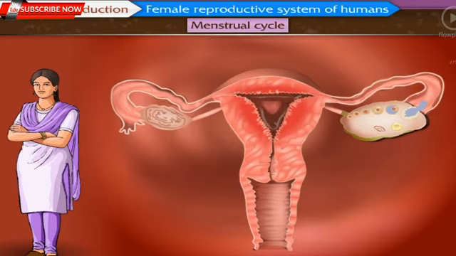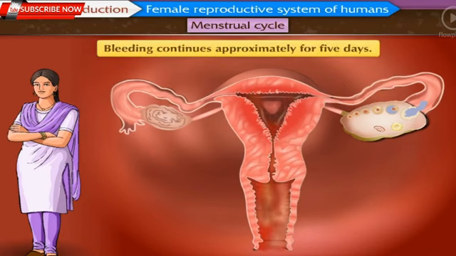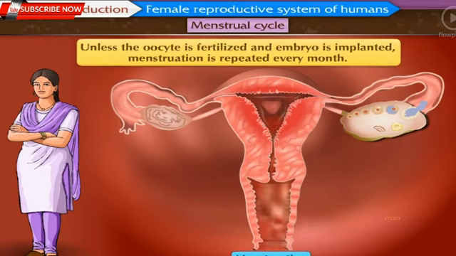Tissues of the degenerating endometrium and the unfertilized ovum are discarded out through the vagina. This is accompanied with continuous bleeding. Bleeding continues approximately for 5 days. This is called menstruation. Unless the oocyte is fertilized and the embryo is implanted, this process is repeated every month.